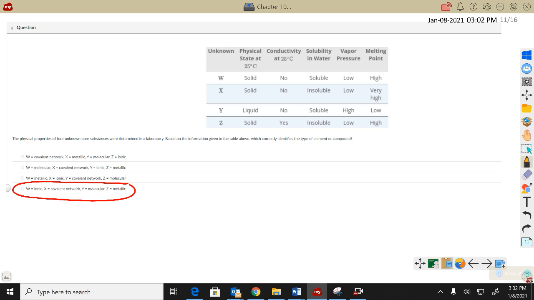They're not soluble in water, and because of the strength of this structure, there's a super high melting point and low vapor pressure. So that might be a way to identify X as the covalent network. It's like a network of carbon or silicon. Think diamond. Which then leaves Y as my molecular solid.